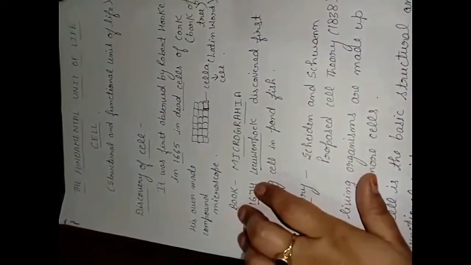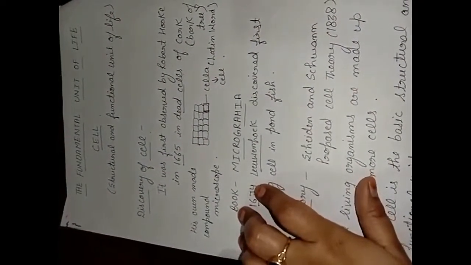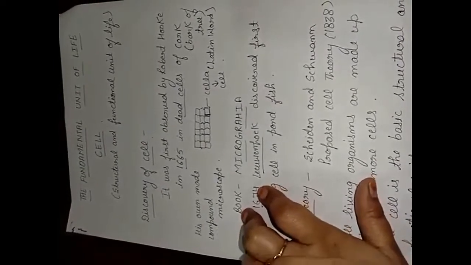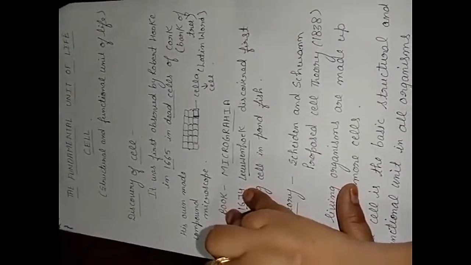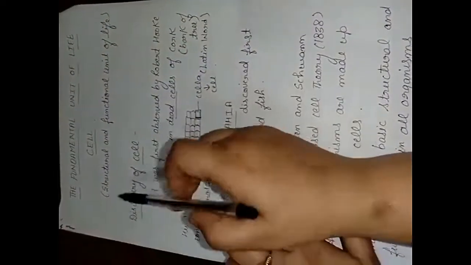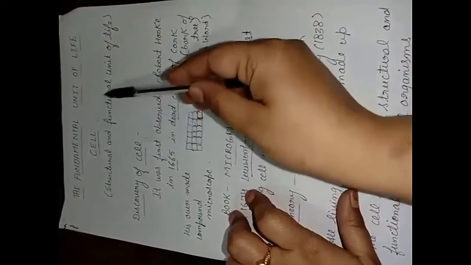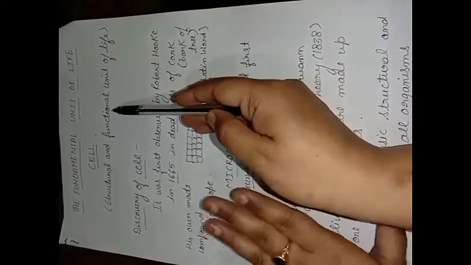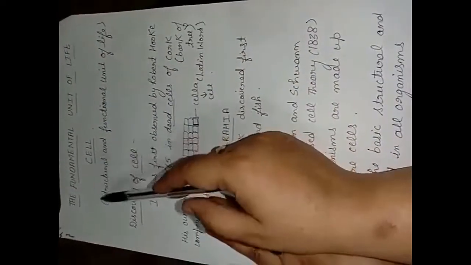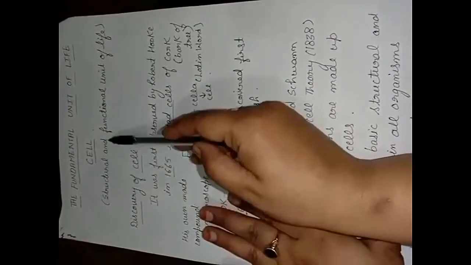We know that every living organism is made up of small functional units, and these units are called the cell. We define the cell as a structural and functional unit of life. Why structural? Because an organism's structure cannot be imagined without the cell. And functional, because all the functions are performed by the cell only. So that's why we define the cell as the structural and functional unit of life.